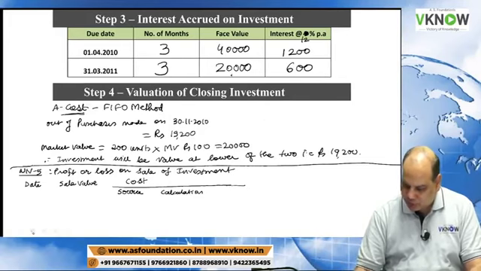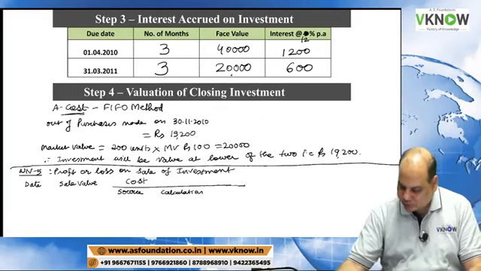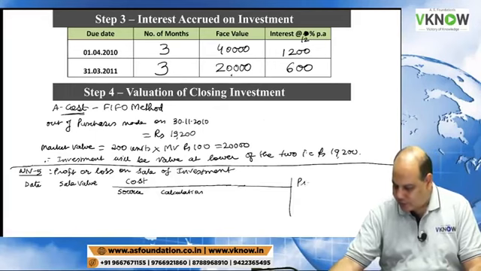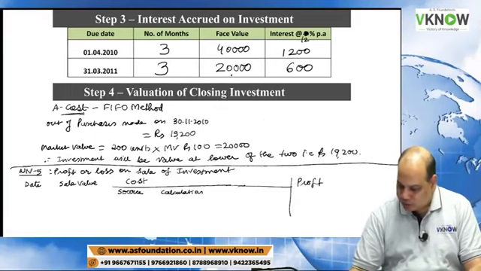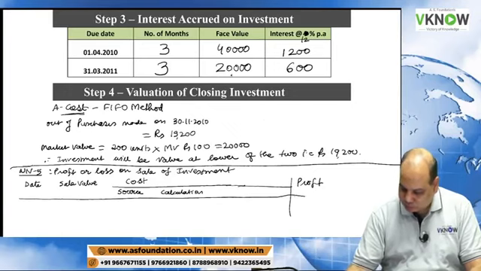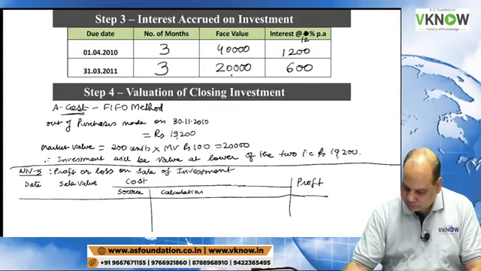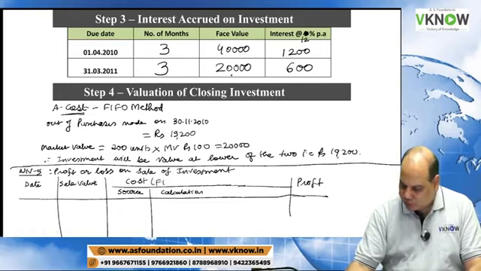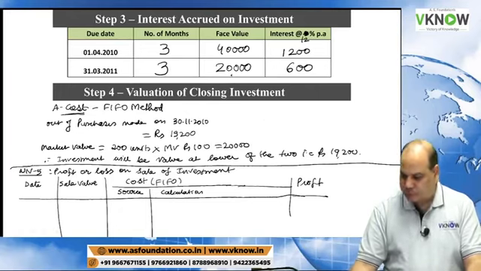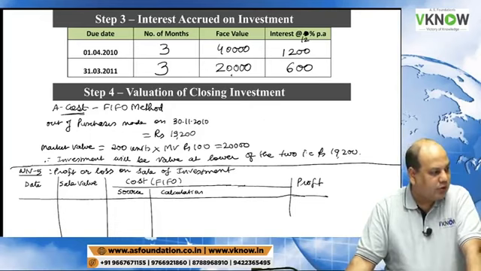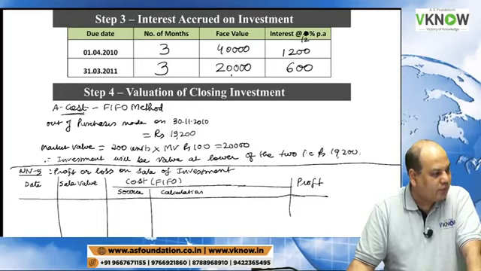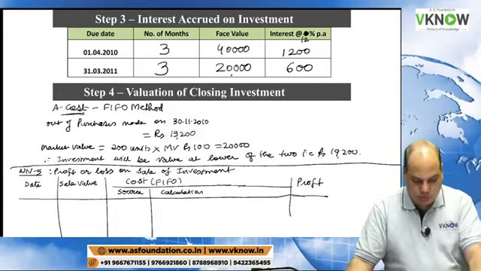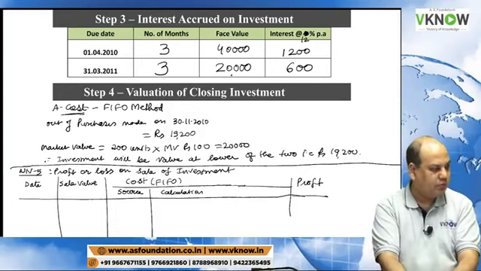Make the calculation column a little bigger, so that if we have to compute anything, we can do it. Cost is based on FIFO, so first in, first out.